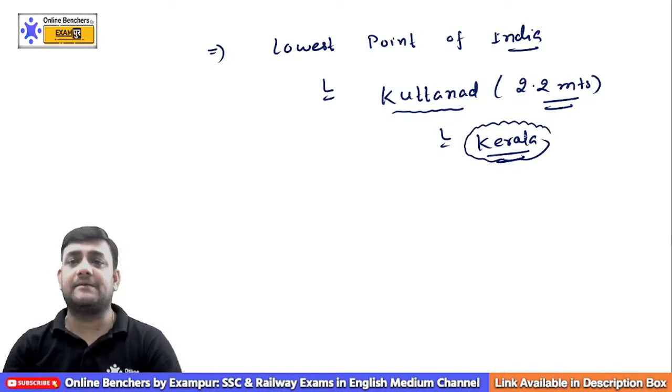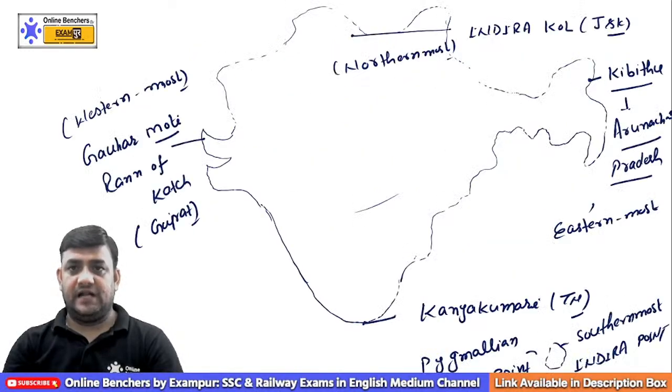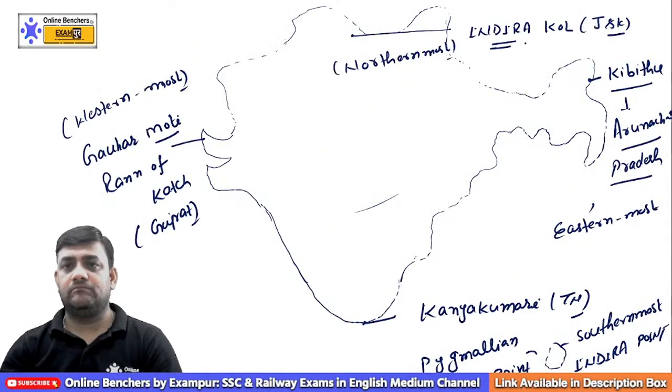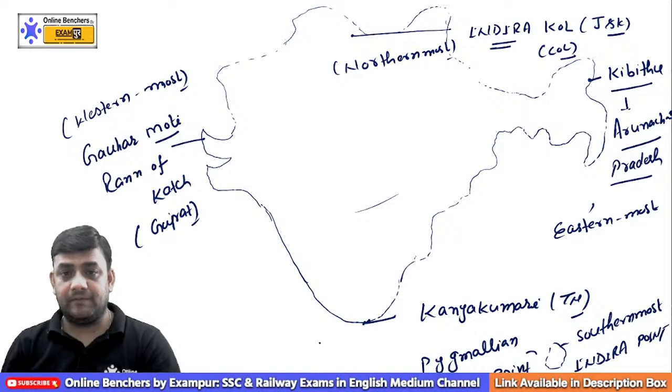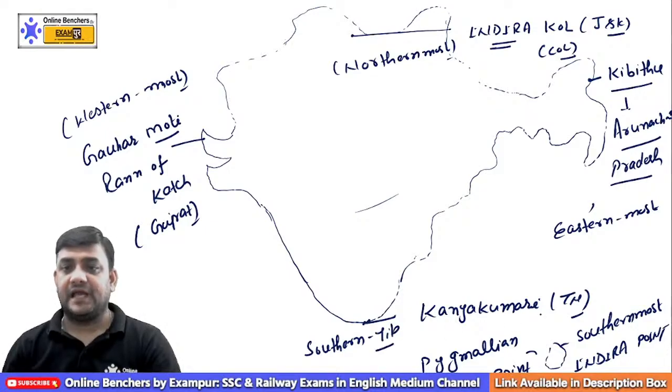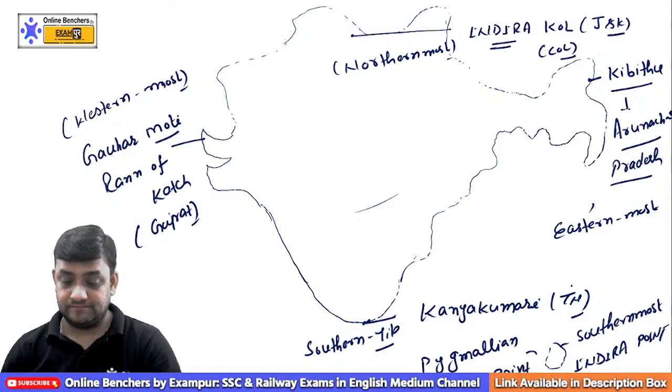So we can simply summarize it: the northernmost is Indira Col, KOL or COL, you can write any of it. Easternmost is Kibithu in Arunachal. Kanyakumari is the southern tip. Remember, this is the southern tip. And southernmost is Indira Point.